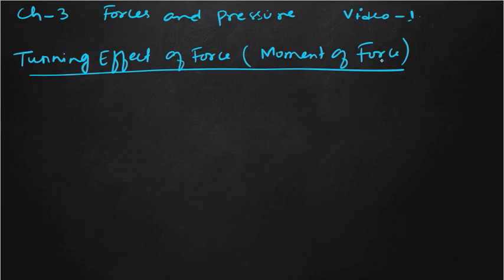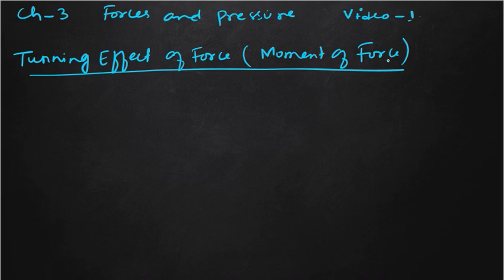So where have we used this? You apply some force on a body and then that body rotates. Whenever we open a door, we apply a force and what does the door do? The door rotates. For example, we use devices such as levers. We use a lever to rotate something. We apply a force on the lever to rotate something.